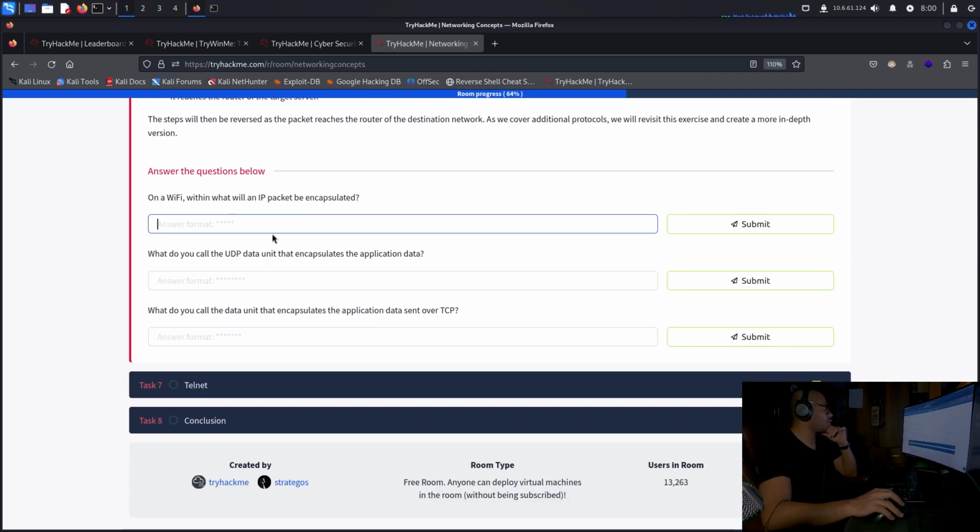Okay, on a Wi-Fi, within what will an IP packet be encapsulated? A Wi-Fi frame.